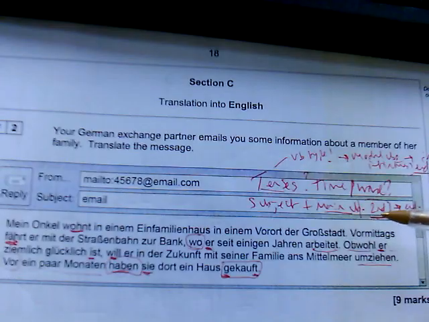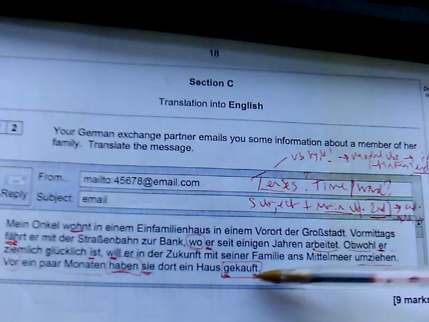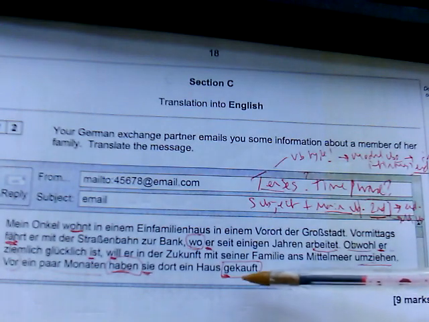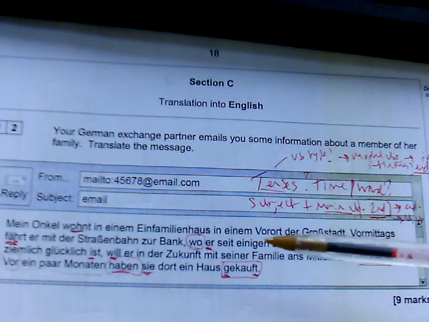We know the verb is normally second, but it could be at the end. If the verb is second, look to the end and see what other kind of verbs there are, an infinitive perhaps, or a past participle, an action done, and what are the clues. We also know we need to look at the main vocabulary.